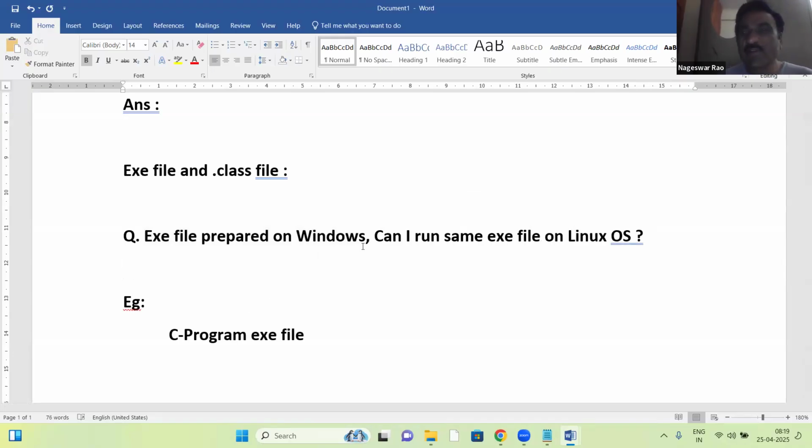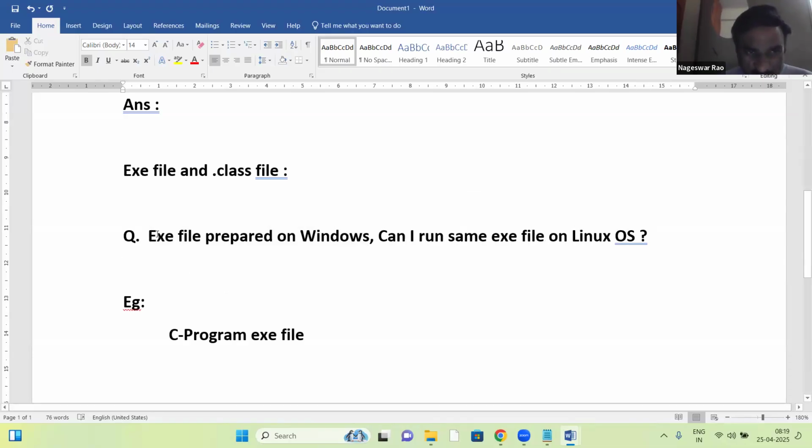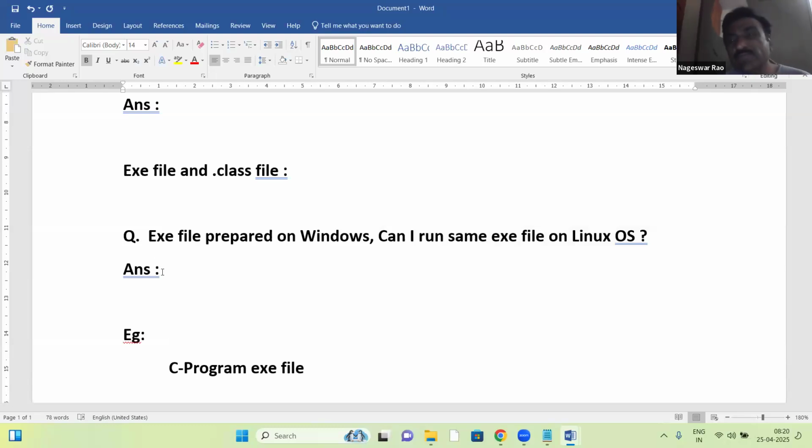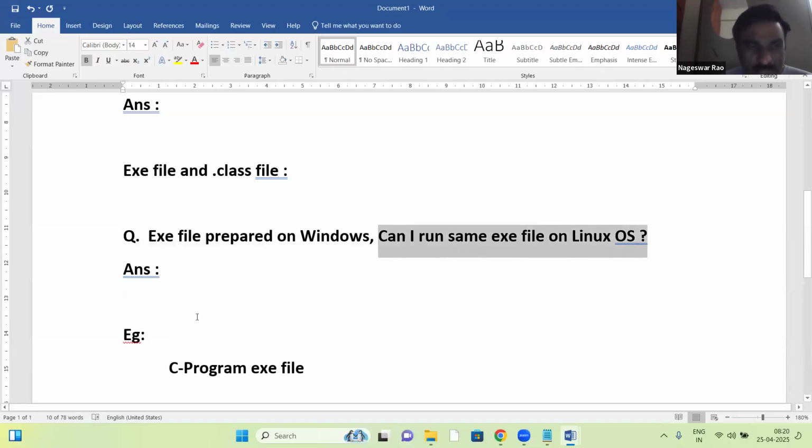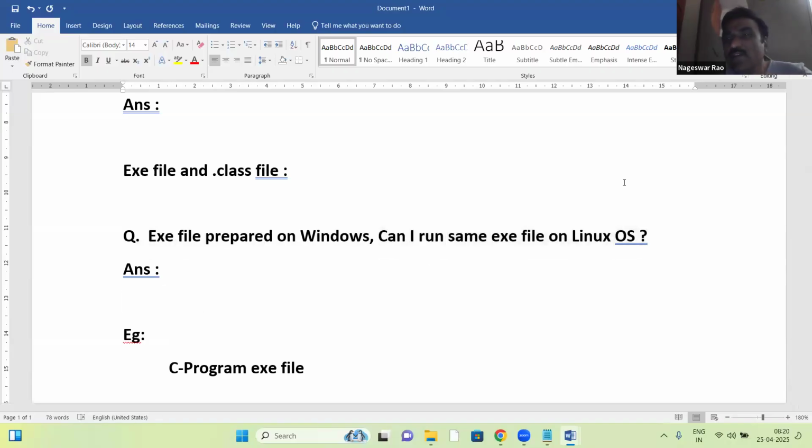Question is here: the exe file is prepared on Windows OS. Can I run the same exe file on Linux OS? Anyone, can you answer this? Simply say yes or no. Who is having C knowledge? Can you answer this?